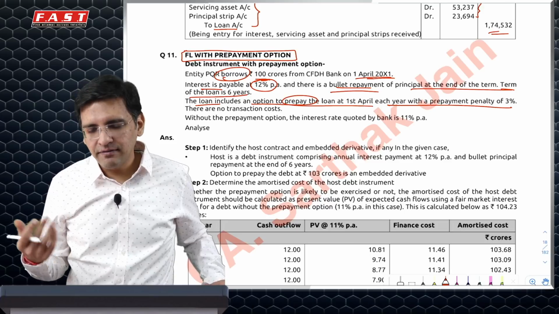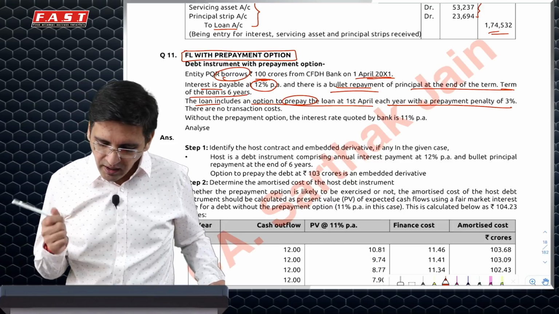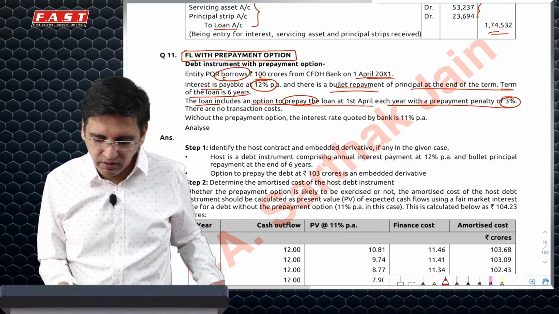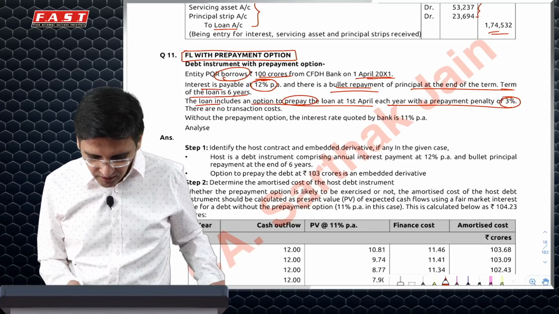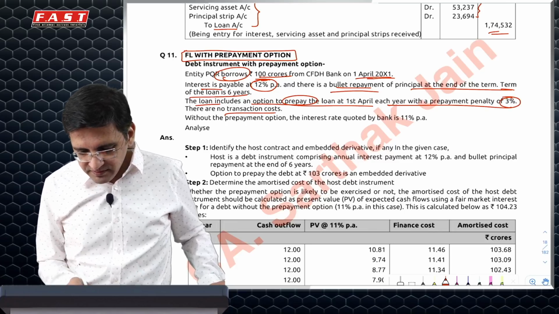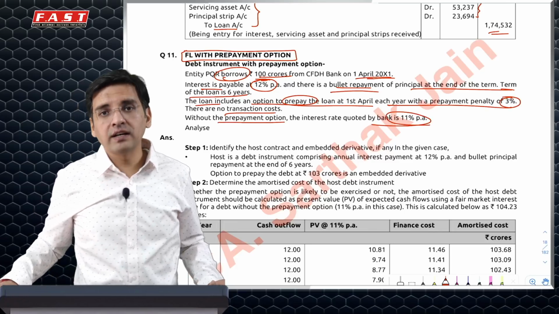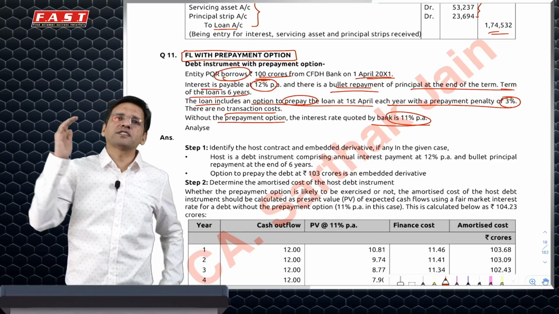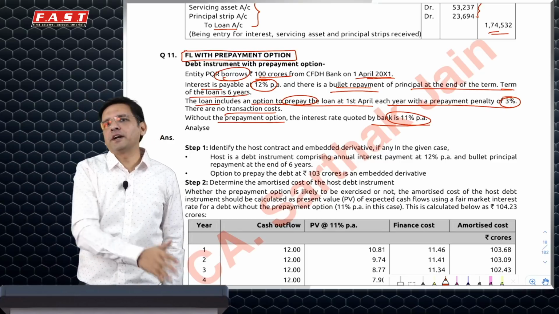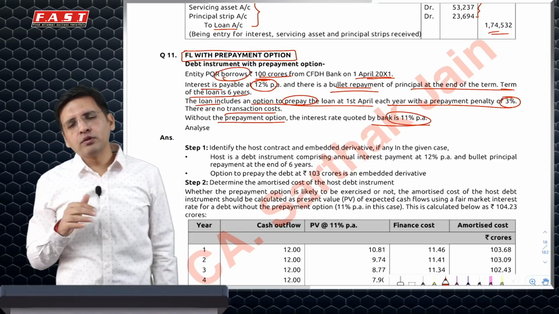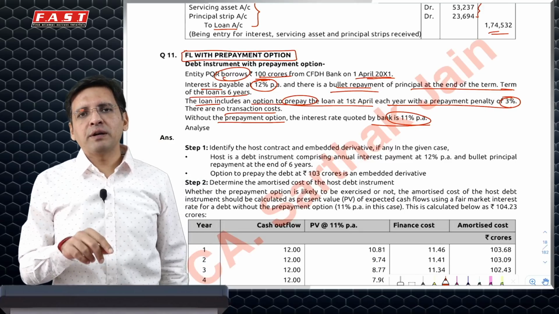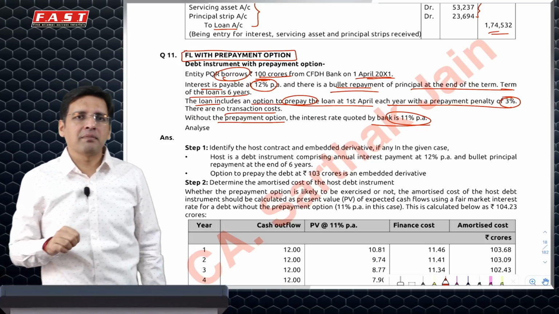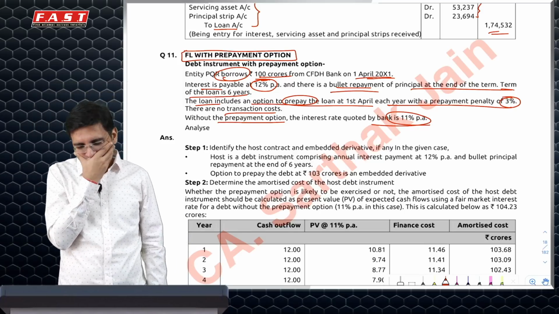That means basically after the end of every year, I have a one-time option in that year to prepay it, but I will have to prepay it with a penalty of 3% on 100 crores, which is 3 crores. There are no transaction costs. Plus, without prepayment, the interest rate quoted would have been 11%. So, the bank says that either you take it at 11% and then you complete the 6-year tenure and only then repay, you cannot pay it early. Or you pay whenever you want, but then the interest rate would be 12%. And if you pay before 6 years, then you'll have to pay an extra 3% as a prepayment penalty. This is what the contract is.